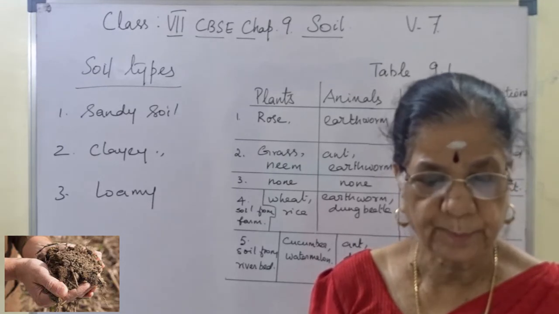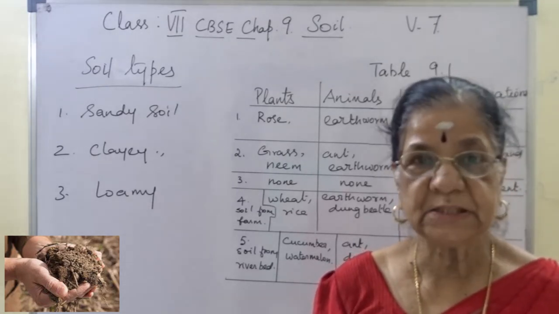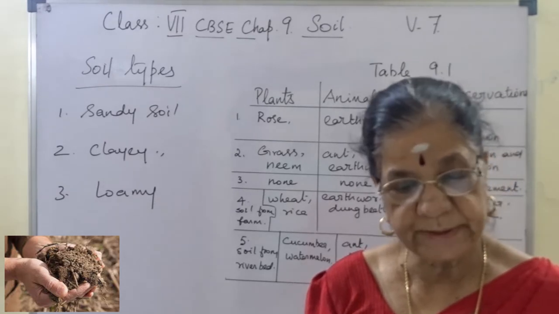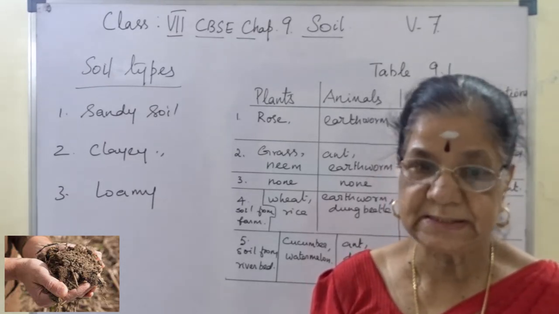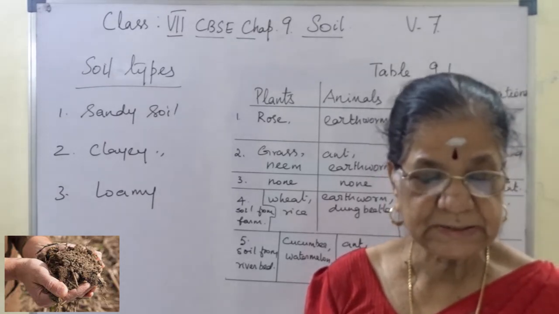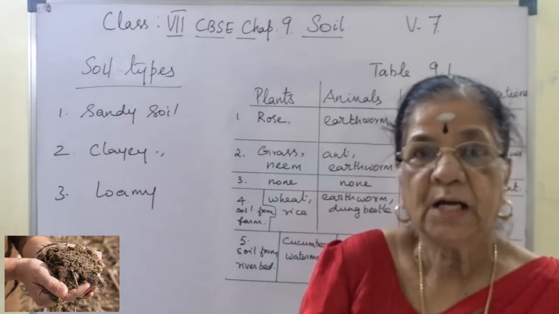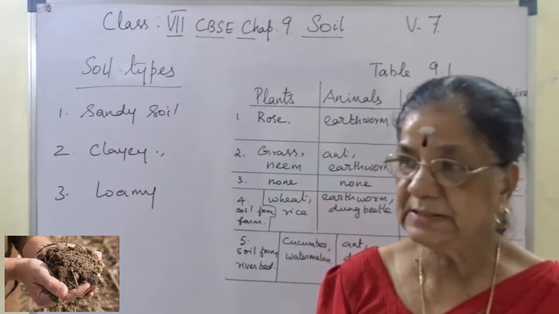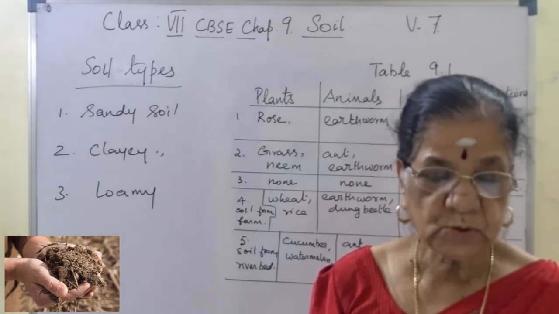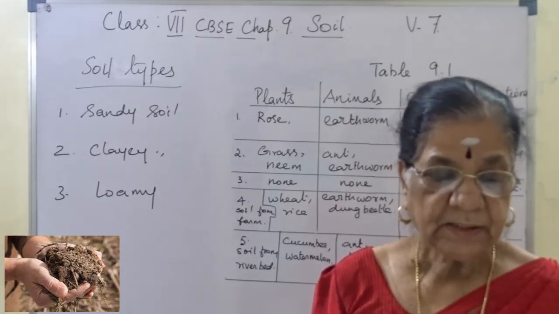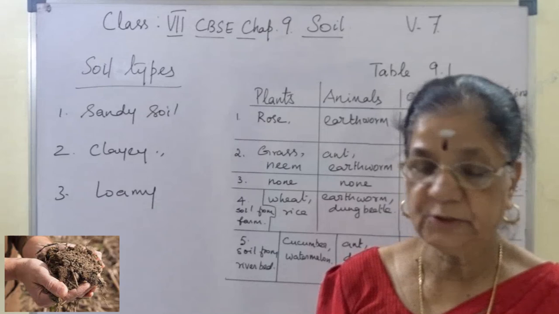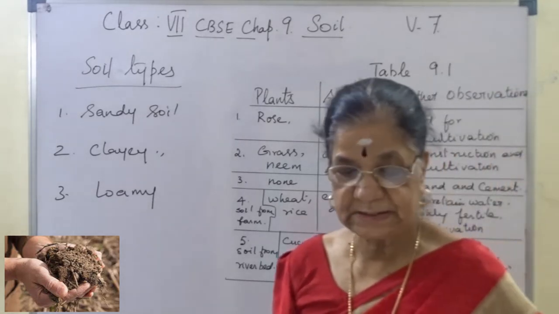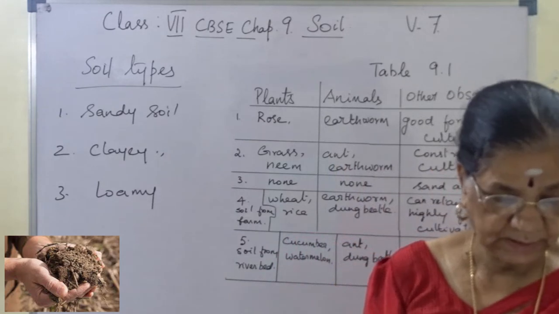Then the best topsoil for growing plants is the loam. Loamy soil is a mixture of sand, clay and another type of soil particle known as silt. Silt occurs as a deposit on river beds. The ஆத்து படுகை மணல் சொல்லுவோம்ல அதுதான் silt. The size of the silt particles is between those of sand and clay. The loamy soil also has humus in it. It has the right water holding capacity for the growth of the plant.